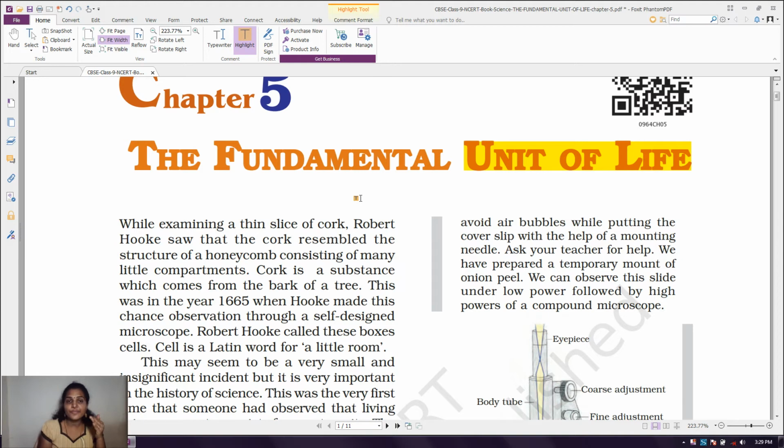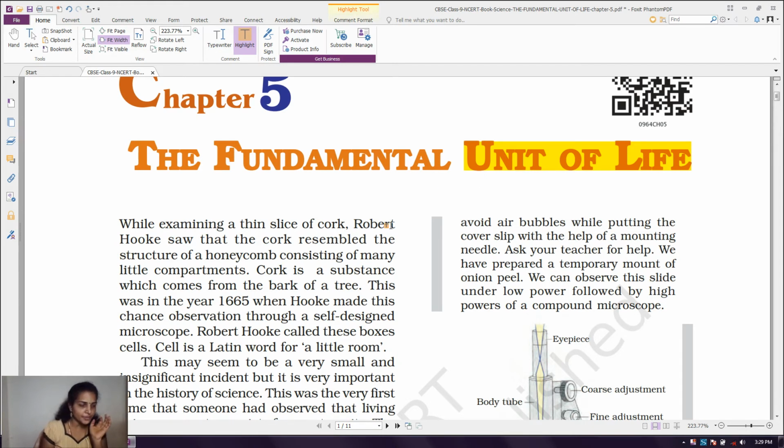Each and every organ has its own function. So what is the basic thing behind that organ? Definitely cells. So we say the cells are the structural and functional unit of life. Clear? So now you can understand the meaning of the lesson. We are going to discuss only cells.